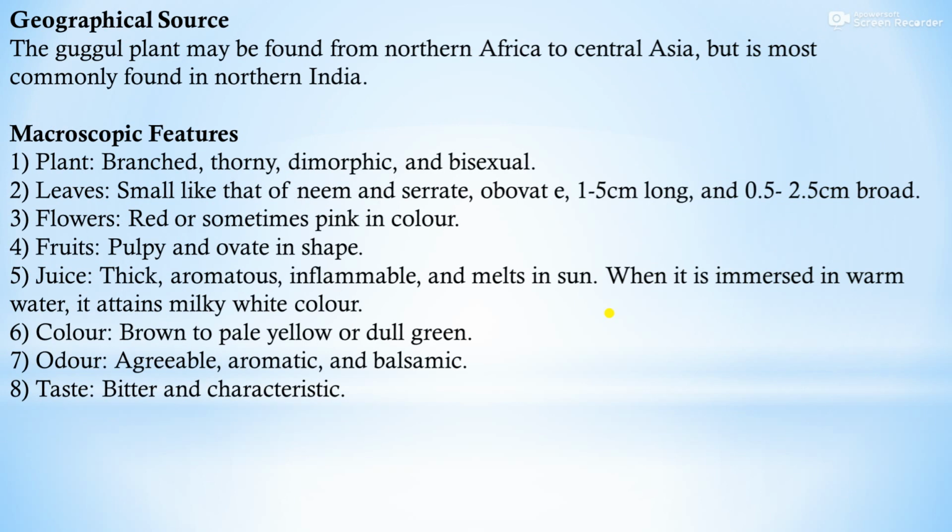Next, geographical source. The Guggul plant may be found from northern Africa to Central Asia, but it is most commonly found in northern India.